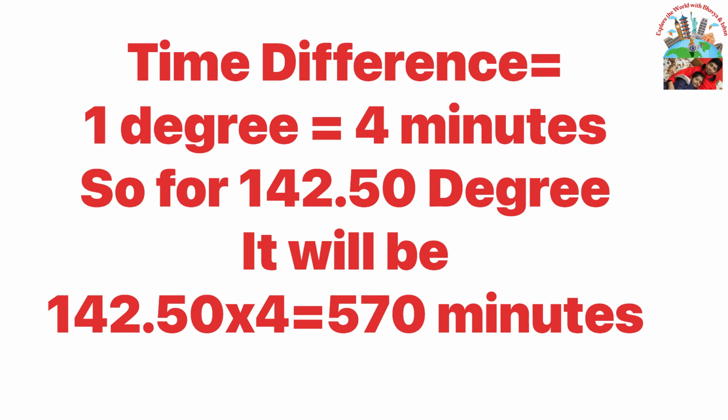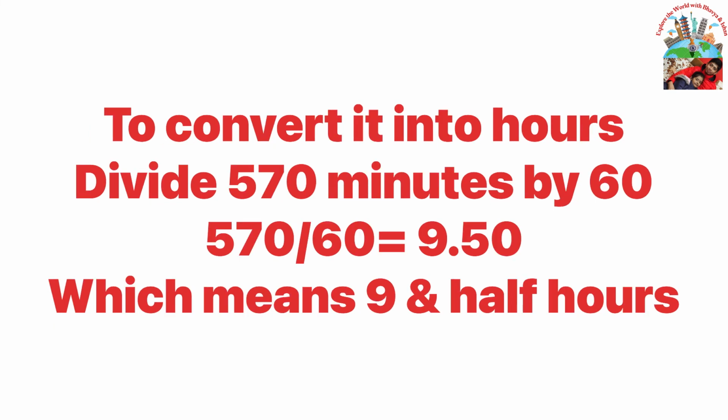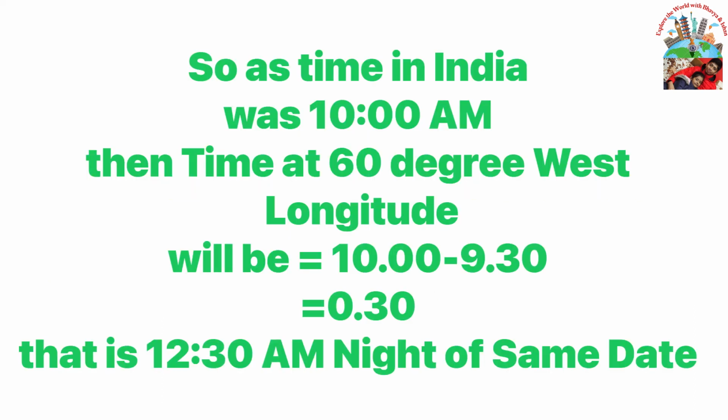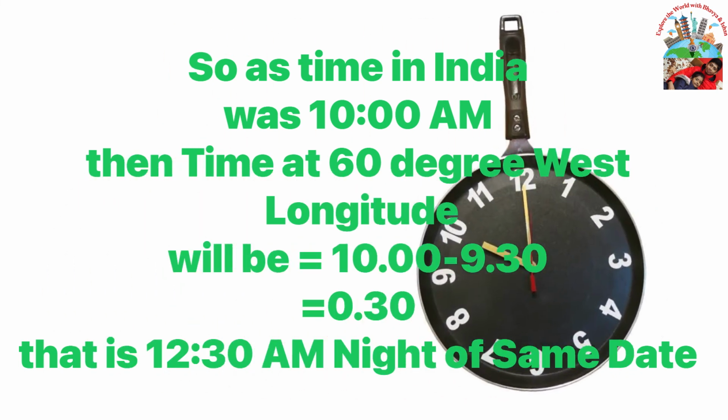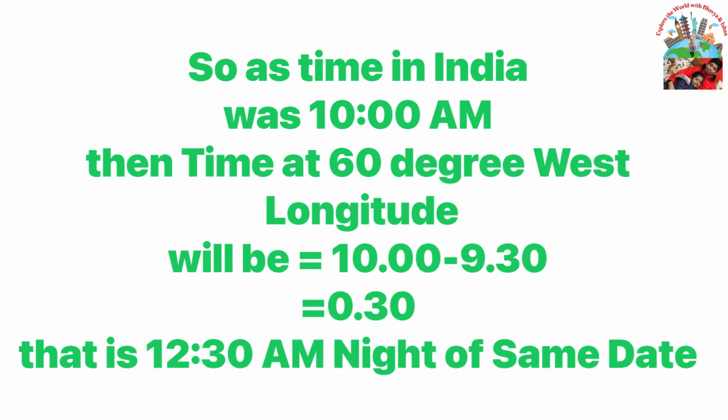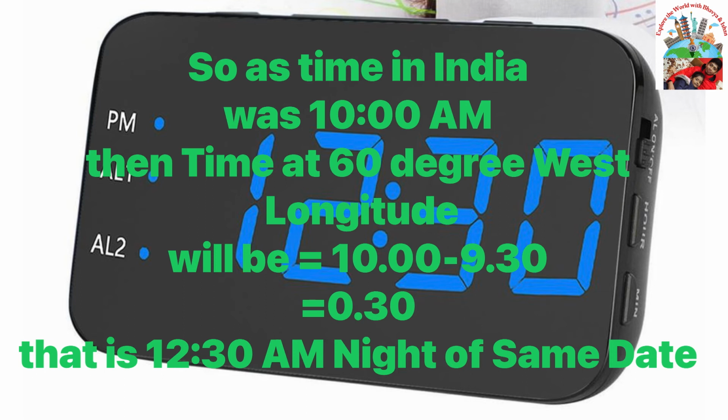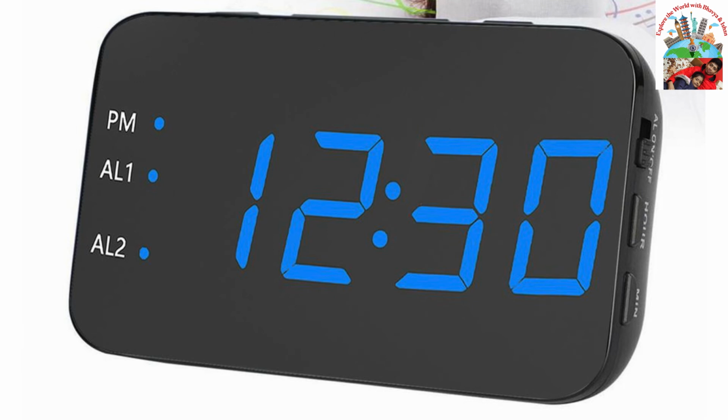Since we know that 1 degree is equal to 4 minutes, therefore time difference for 142.5 degrees will be 570 minutes. Now change it to hours by dividing 570 by 60, so time difference will be 9.5 hours. Hence, as time in India was 10 am, time at 60 degree west longitude will be 10 minus 9:30, which is 12:30 am of night of the same date.